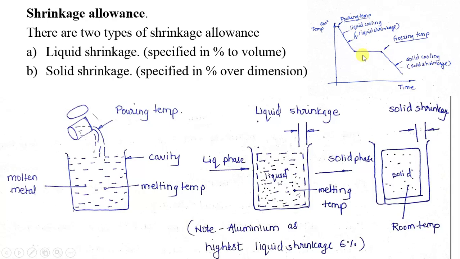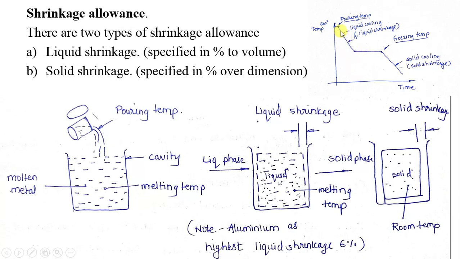Around this temperature, which is around 600 to 700 degrees Celsius, the liquid metal will be completely converted into the solid state. At this point the conversion of liquid to solid starts, and at this point it is fully converted into solid.